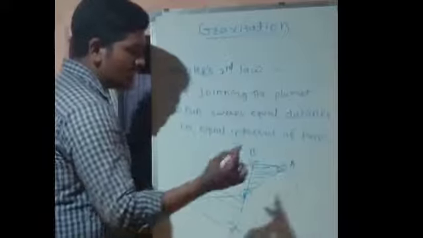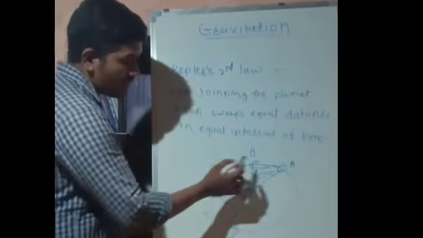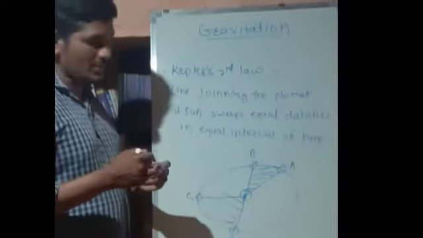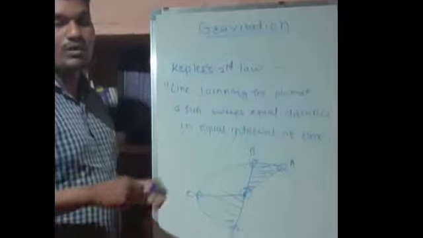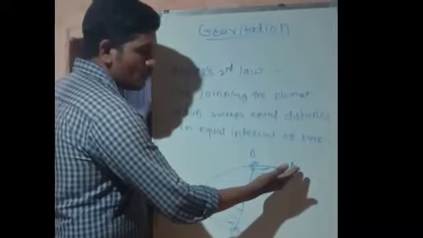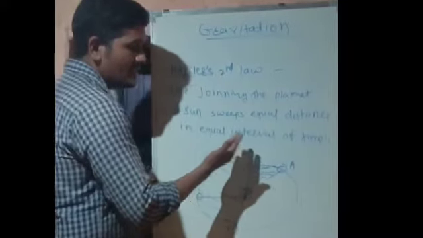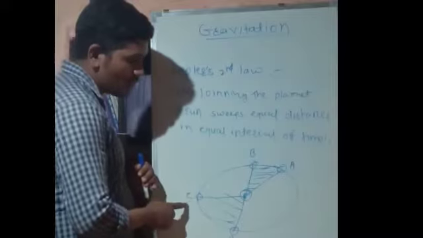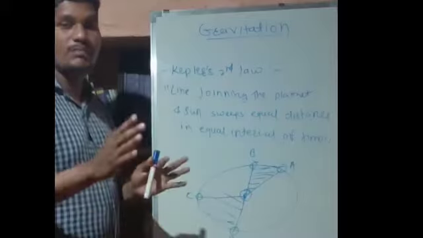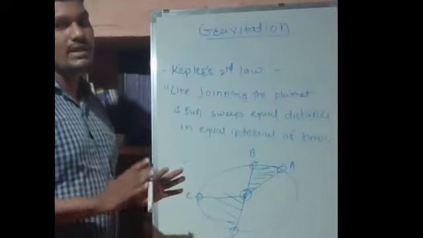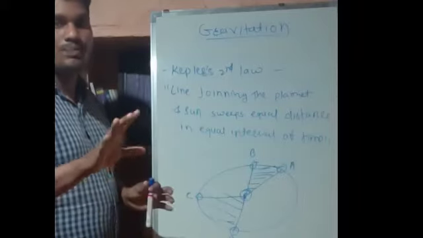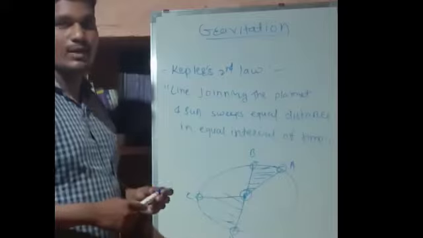In the same time planet C will be sweeping the same area, and that is nothing but Kepler's second law. The time required for planet A to move to point B is exactly the time in which planet C moves from this position to its final position. It sweeps equal area in equal intervals of time.